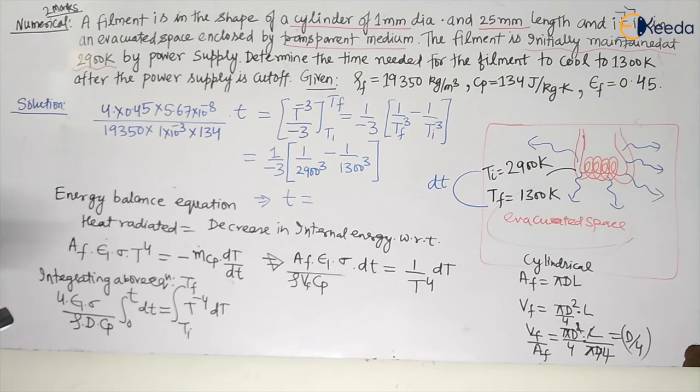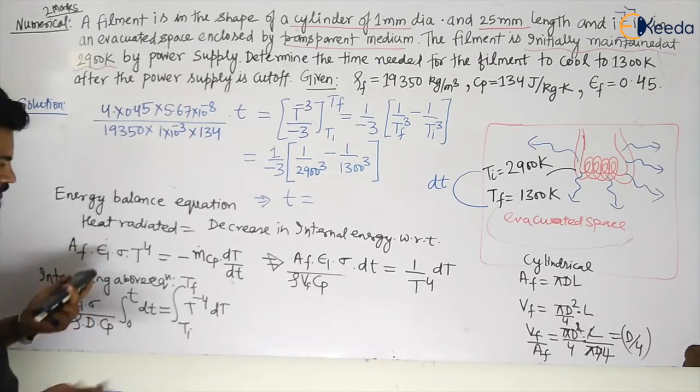This is given to be 4 into 0.45 into 5.67 into 10 to the power minus 8, divided by 19350 into 10 to the power minus 3 into 134, my dear students. So multiplied by minus 3, and minus 1 was already there.